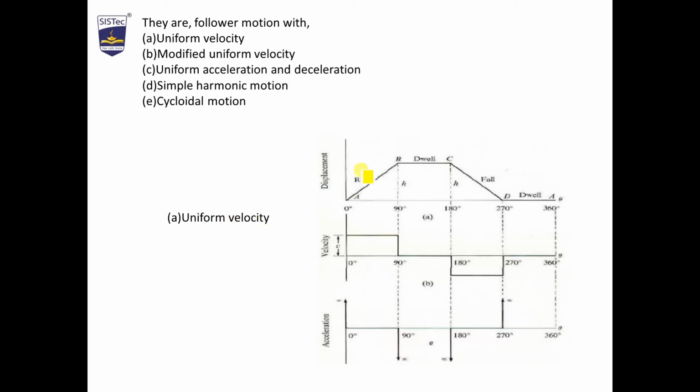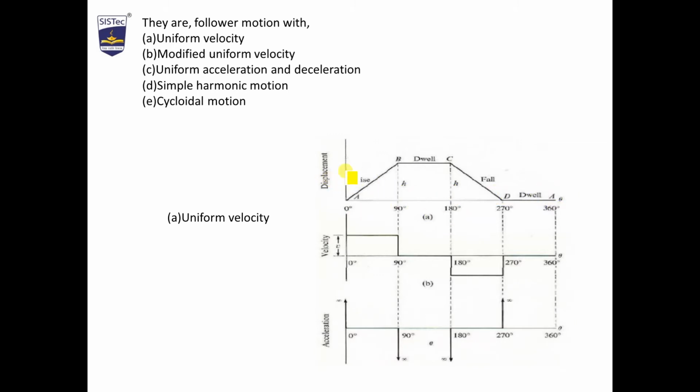Uniform velocity. This graph is showing the displacement diagram. This is showing the velocity diagram. This is showing the acceleration diagram. With uniform velocity, we are moving 360 degree. With all, we can move 360 degree and more, but it is showing a 360 degree rotation of a cam.